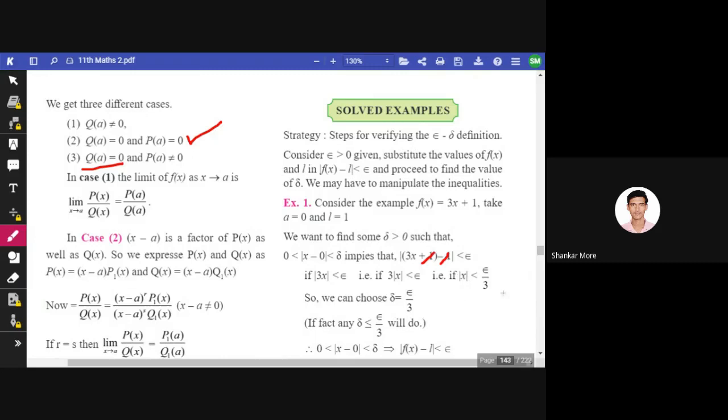So the value of x is epsilon by 3. So if the value of x is epsilon by 3, we have the delta that is epsilon by 3. Now epsilon can be anything, depending upon the function. So we are just asked to find out the value of delta.